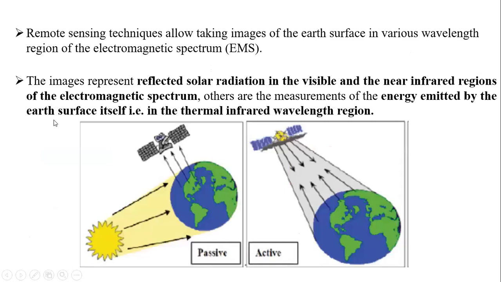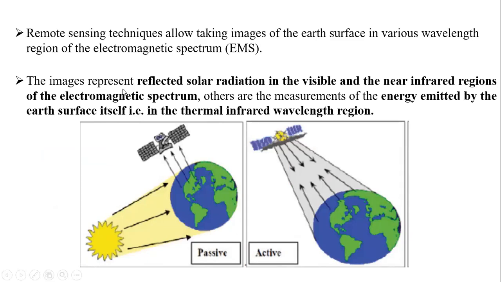Yeah, this is one, students. Overall, remote sensing techniques take images of the Earth's surface in various wavelengths of the electromagnetic radiation, the electromagnetic spectrum. So remote sensing will gather the information with the various wavelengths of the electromagnetic spectrum. You know what the meaning of electromagnetic spectrum is: Planck's constant, etc. We have done all these things. It's a very elementary concept. So, electromagnetic spectrum. Students, remember image.